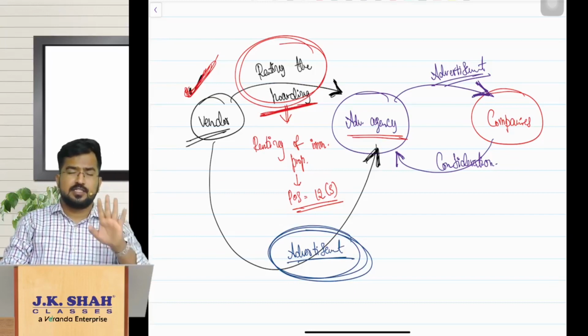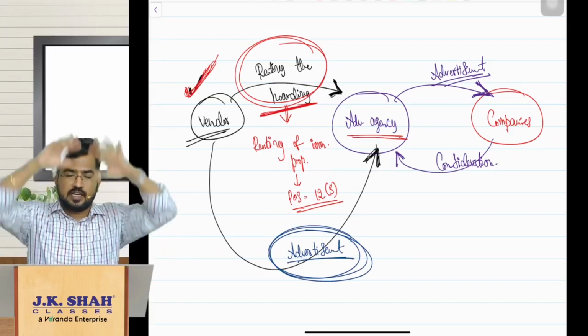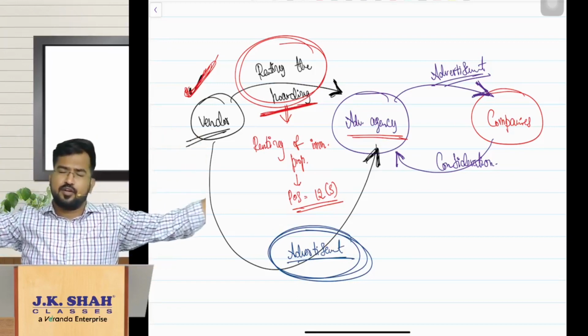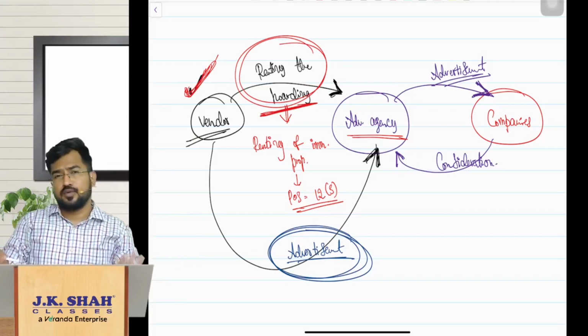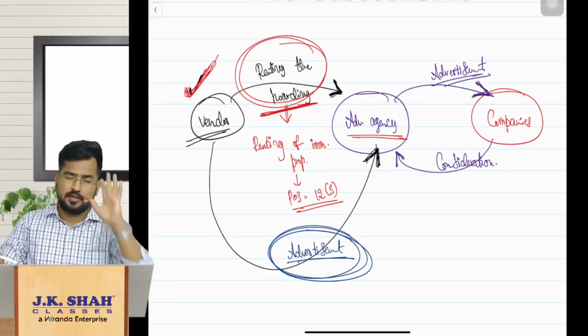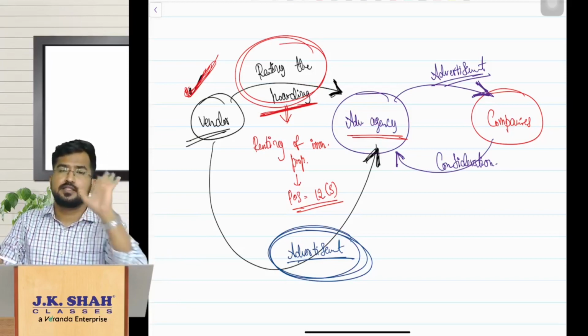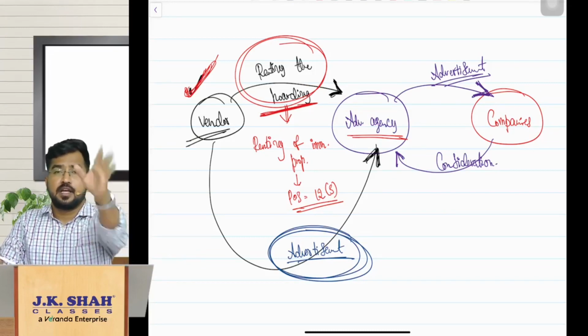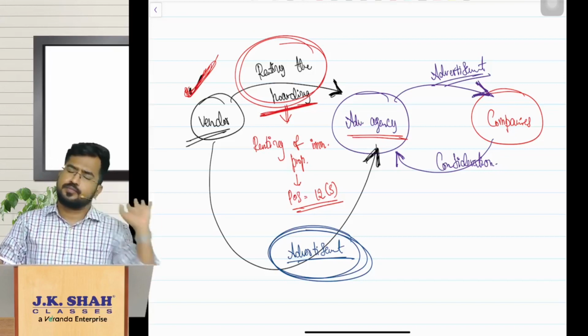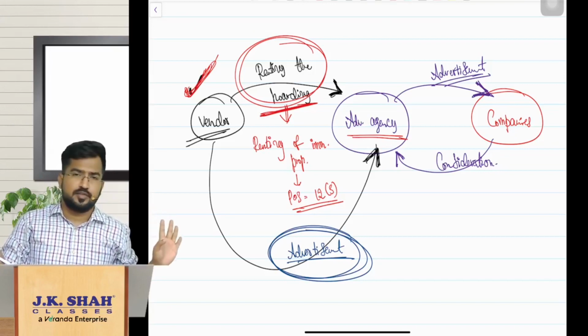Are you able to understand? Simple. Vendor is having a hoarding. See, I am the owner of a particular hoarding. I have given that completely to you under your control. You are a marketing agent, like an advertising agency. Then if it is under your control completely, it means I have rented out immovable property to you. So place of supply is based on 12 subsection 3.